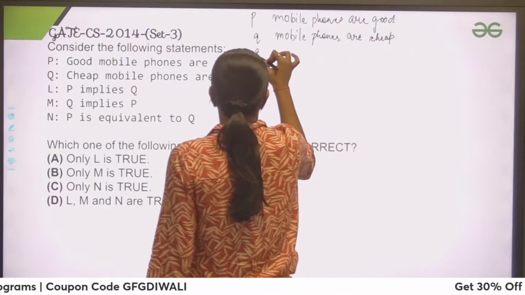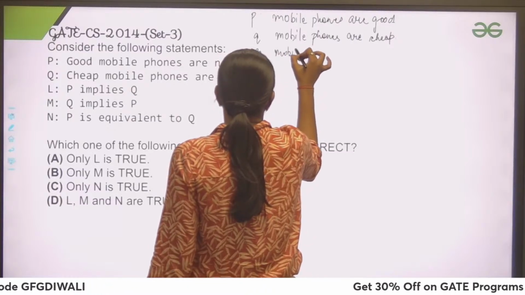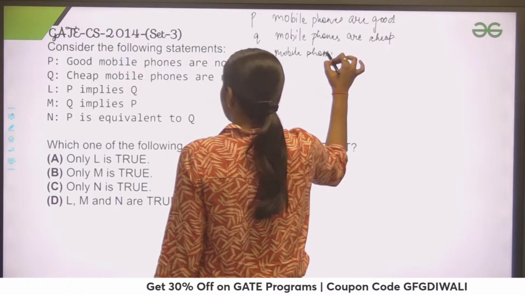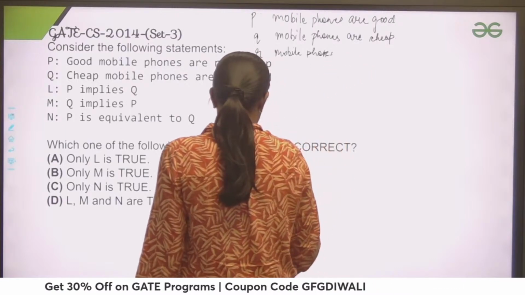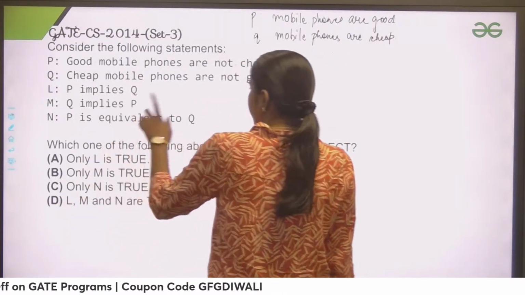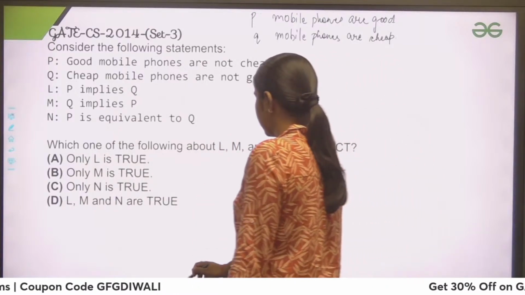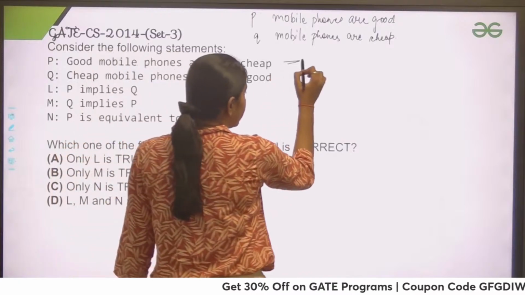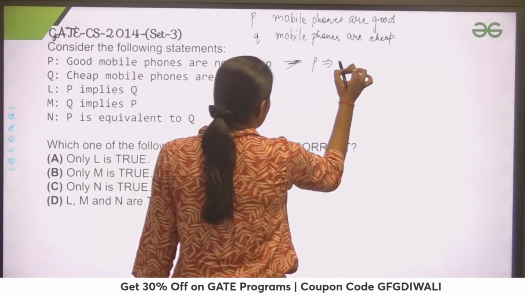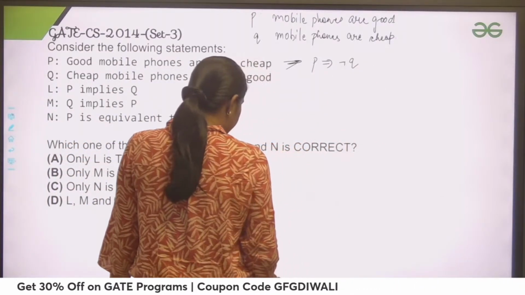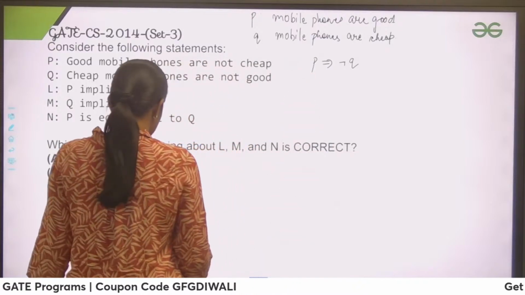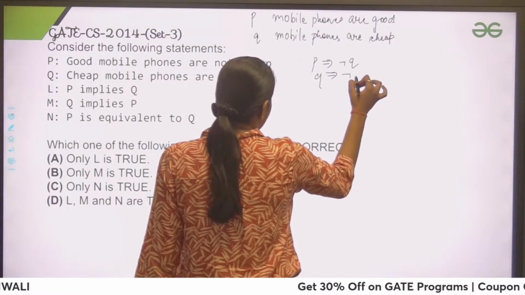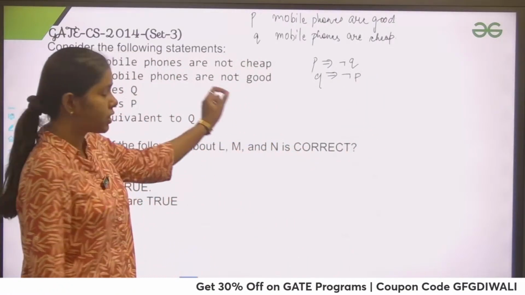We have only p and q. I do not have to take any r. Cheap and good, right? Only two things I have here. Now the P statement says that mobile phones are not cheap. So can you write this statement as p implies negation of q? And the next statement, Q, I can write as q implies negation of p, right? If mobile phones are cheap, then they are not good, right?